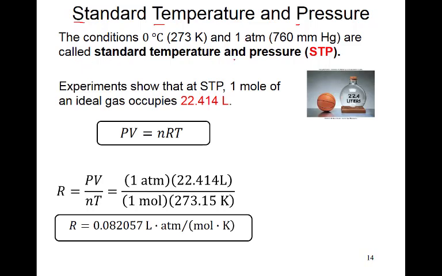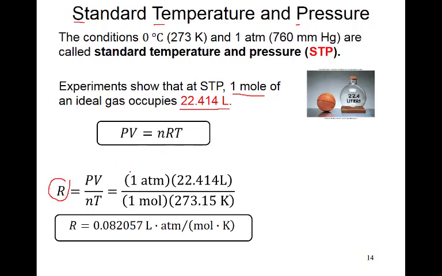This is called standard temperature and pressure, and when 1 mole of a gas is taken at a temperature of 273 and a pressure of 1 atmosphere, then the volume will be equal to 22.414 liter. This is a constant standard value. This also you have to remember to solve the problem. So if STP is given, then these values will remain as they are, and if we put these values, pressure 1 atmosphere, volume 22.4 liter, number of moles 1, you can calculate the gas constant R here by using the temperature value 273.